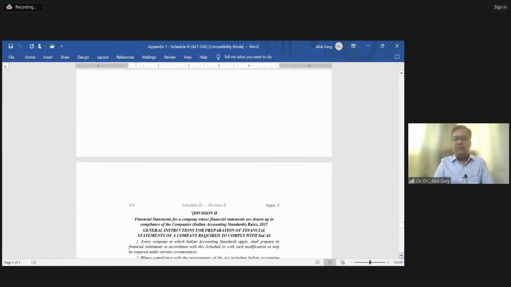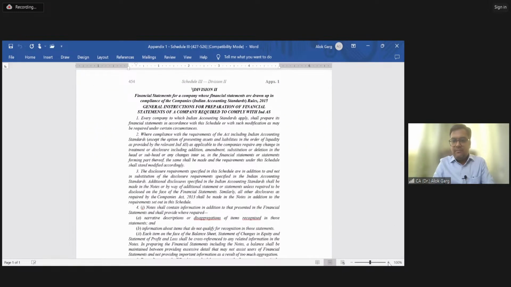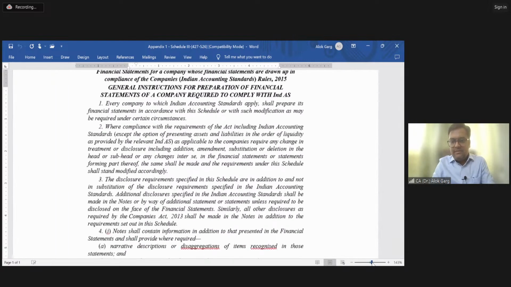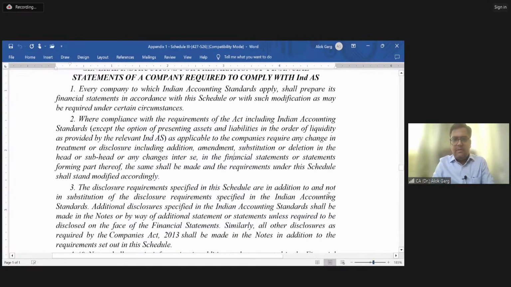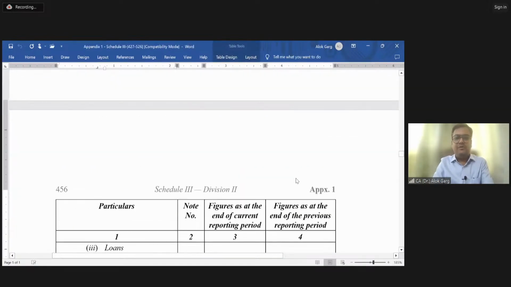This is your Division 2 of Schedule 3. Is it visible, friends? I hope it is visible. Yes. So let me take you to the balance sheet format, P&L format, and SOCE format, right?